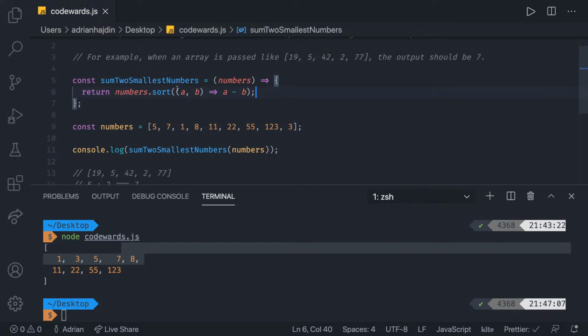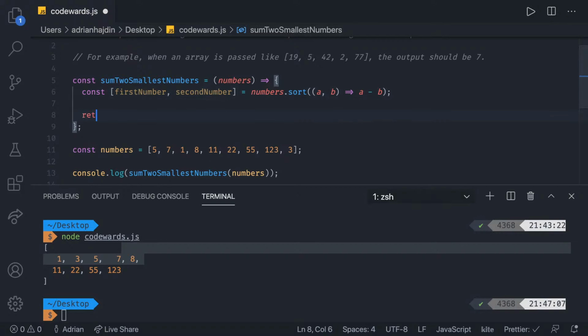So what we can basically do is immediately do some array destructuring. Const first number, and then we can also do const second number, like so. And this is basically pulling the two first numbers, or the two lowest numbers, from the array. And then in here, what we can return is first number plus second number. And if I'm not mistaken, this should actually work.